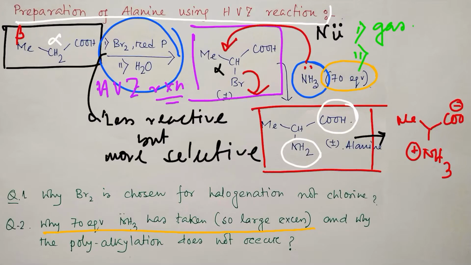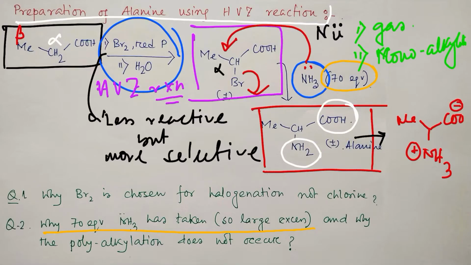Point number 2, that actually we need monoalkylation. So logically, if you increase the concentration or amount of ammonia, it is expected that the probability of monoalkylation will improve, means mono substitution. Okay, fine.